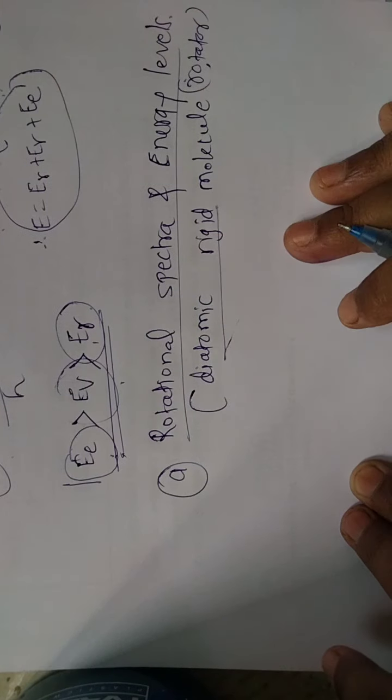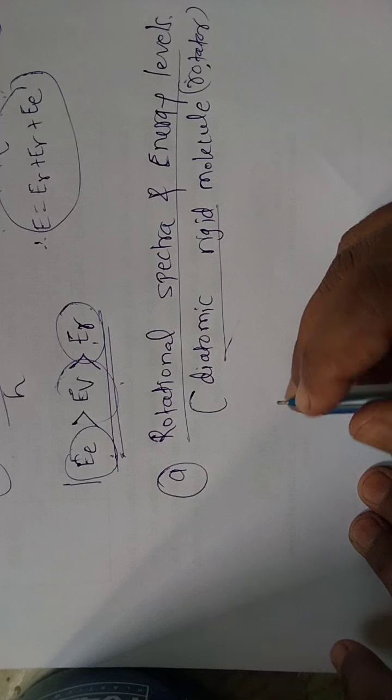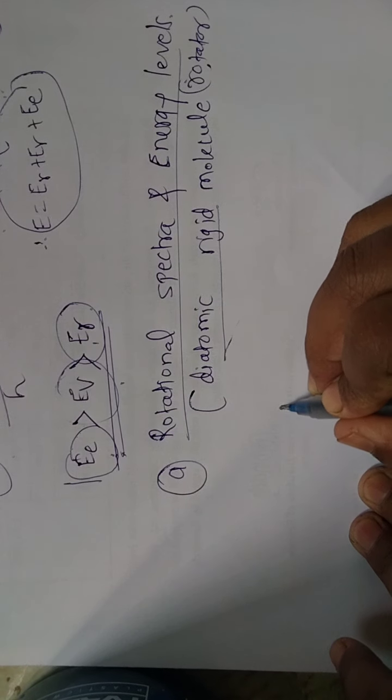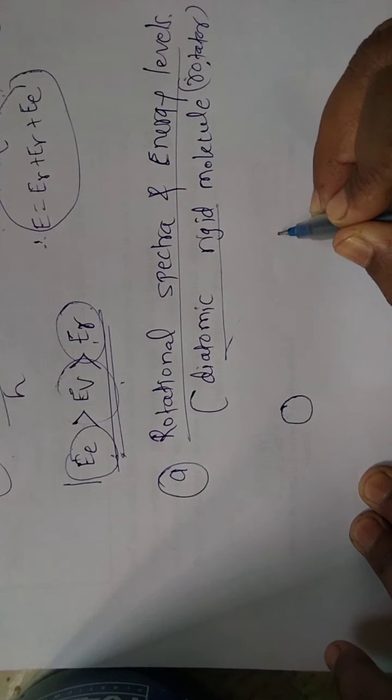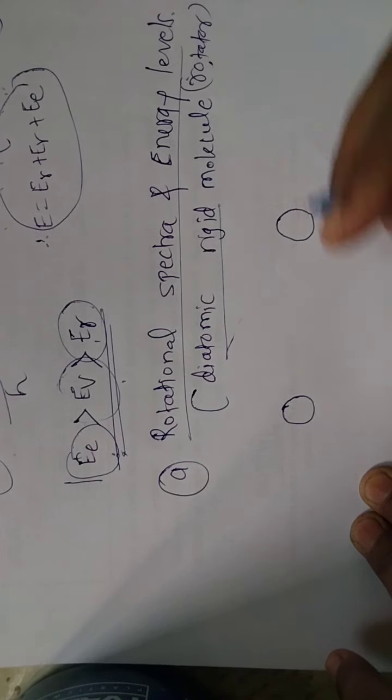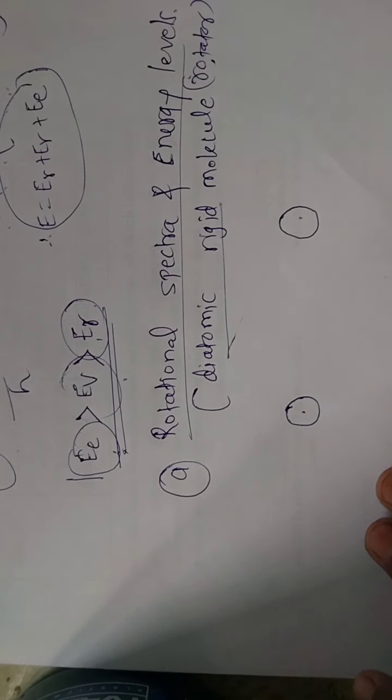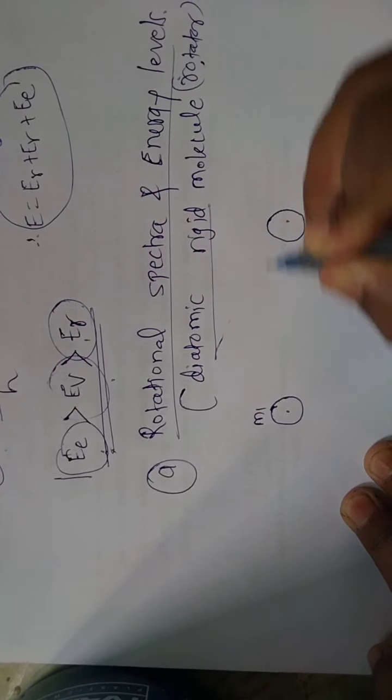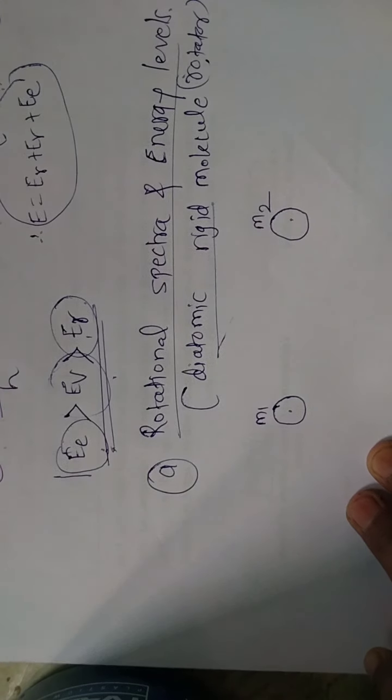For this rotational spectra we will consider a diatomic molecule with two atoms, one having mass m1 and the other having mass m2.